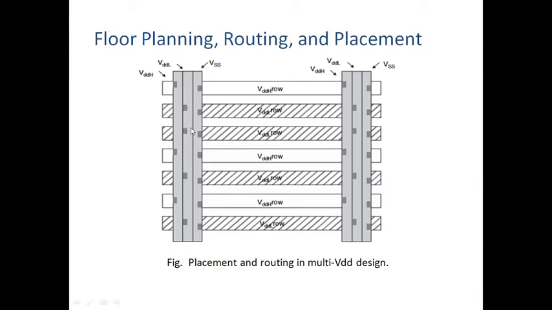This one is the first metal, and this is the second metal. Each metal is divided into three parts. The first part is VDDH, meaning the high voltage level. The second part is VDDL. Then the third part is VSS. VSS is nothing but ground. Similarly for the second metal, the first part is VDDH and the second part is VDDL. Similarly here, the third part is VSS.